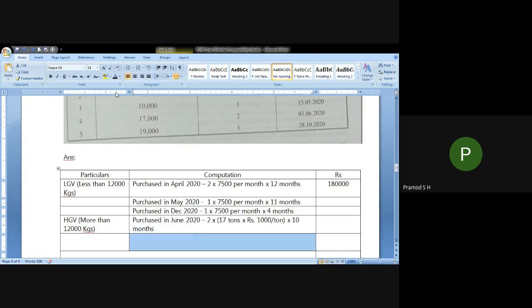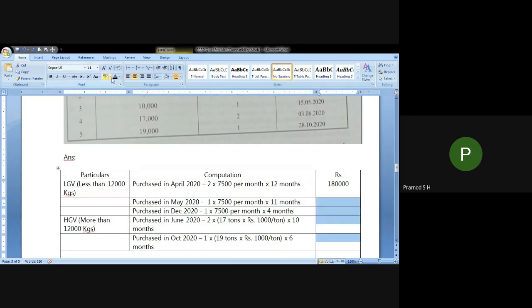And purchased in October 2020, one vehicle was purchased. Its weight is 19 tons, rupees 1000 per ton. Since it is purchased in October, November, December, January, February, March, 6 months presumptive income is to be computed.